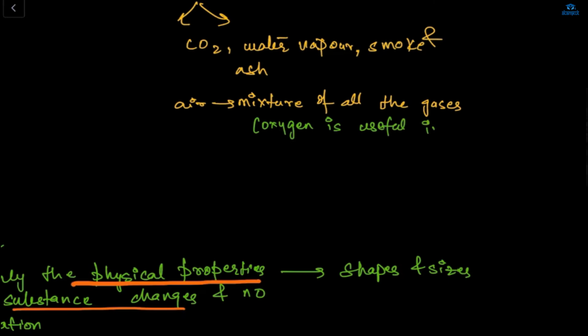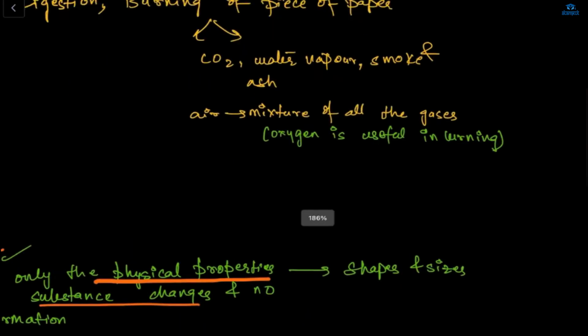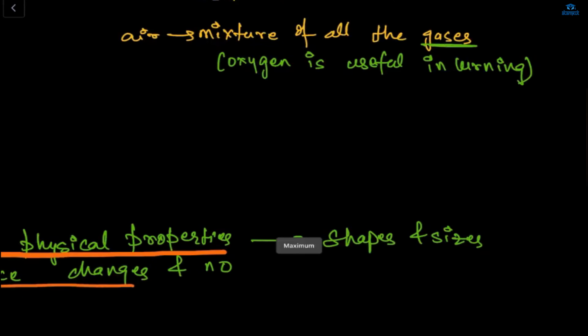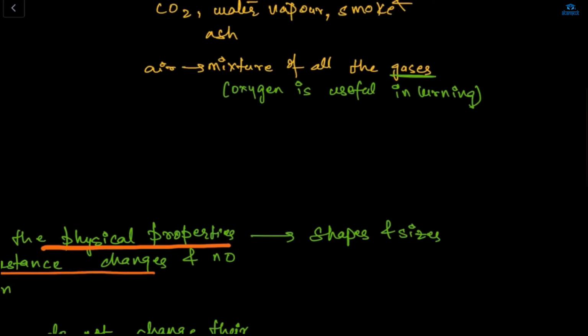Air is mostly made up of nitrogen. Air is a mixture of all gases, mostly nitrogen, as the percentage of nitrogen is the highest. So oxygen is useful in burning.